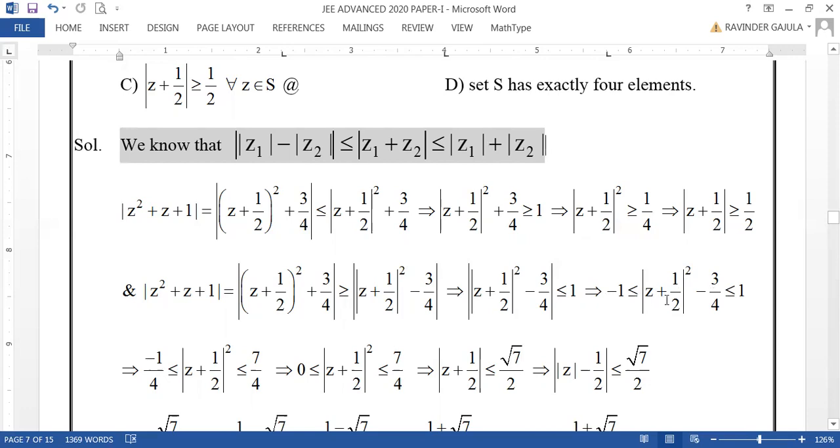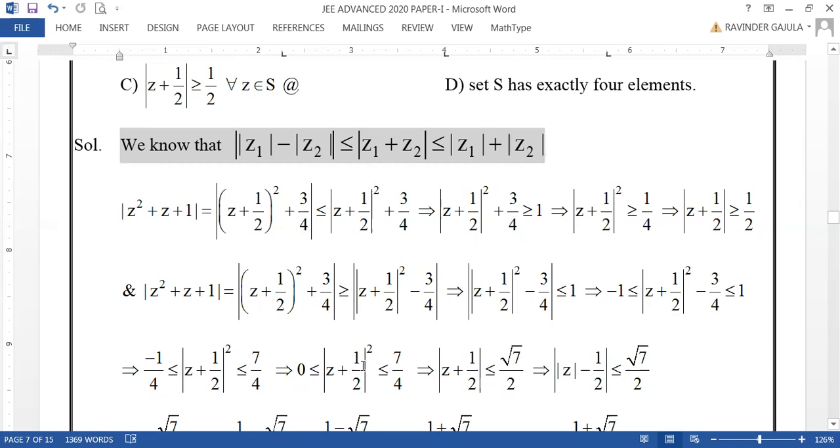Right. Now what you will say? Adding 3 by 4 on both sides, minus 1 by 4 is less than or equal to modulus of Z plus 1 by 2 whole square, less than or equal to 7 by 4. But you know modulus is always positive or 0. Therefore, you can discard this minus 1 by 4 and begin from 0: 0 less than or equal to this one.